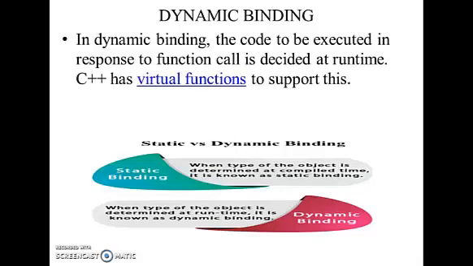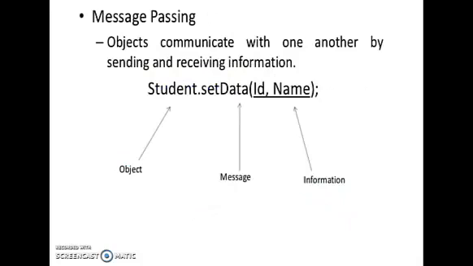There are two types of binding. One is static binding, another one is dynamic binding. What is the meaning of static binding? Static binding is only at compile time. Whenever the object is determined at compile time, that is called static binding. Whenever the object is determined at runtime, it is known as dynamic binding.